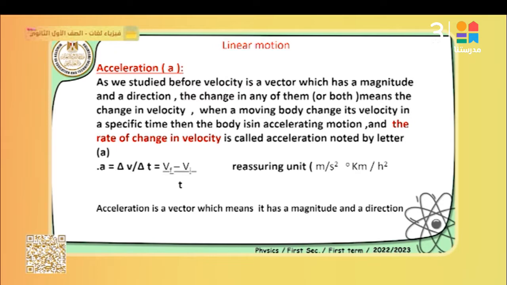So acceleration is denoted by the letter A. الرمز بتاعها A, which is equal to delta V over delta T, which means a change of velocity over the time of change. And the measuring unit of acceleration is meter per second squared or kilometer per hour squared. Acceleration, of course, is a vector too.